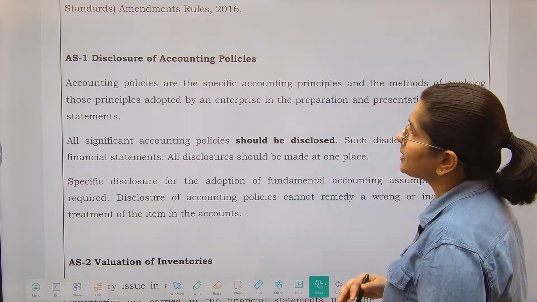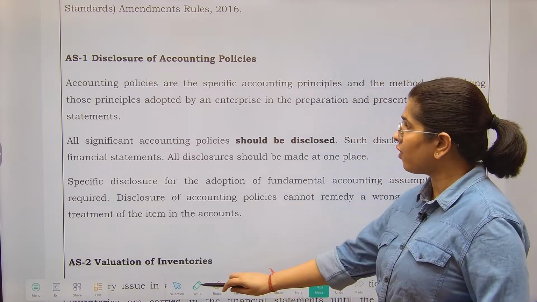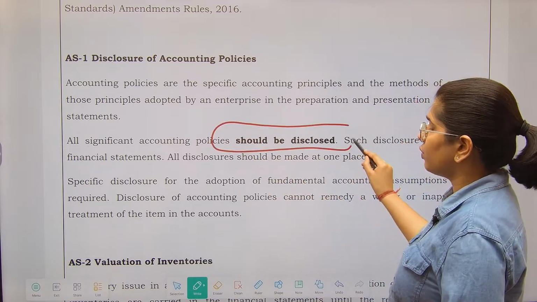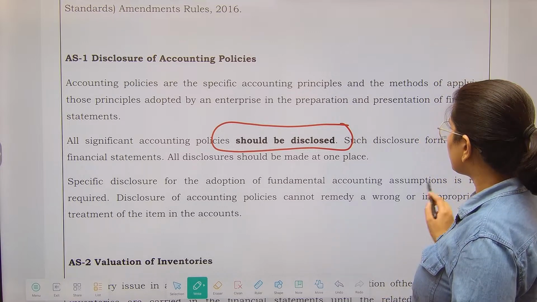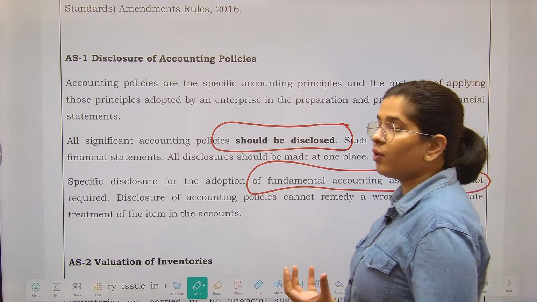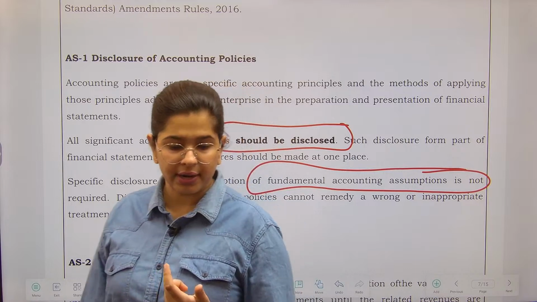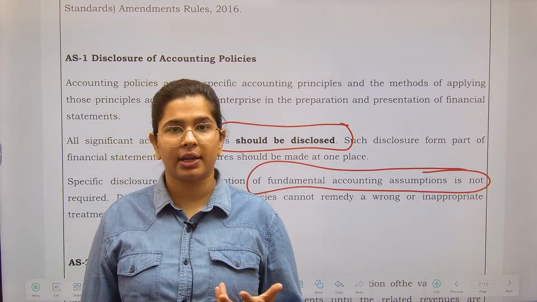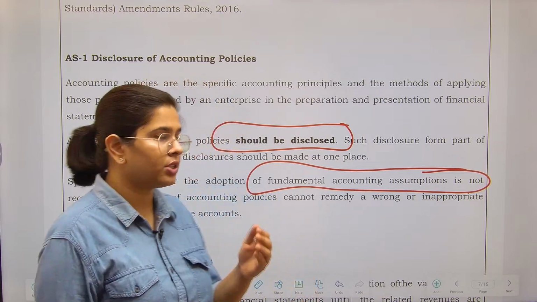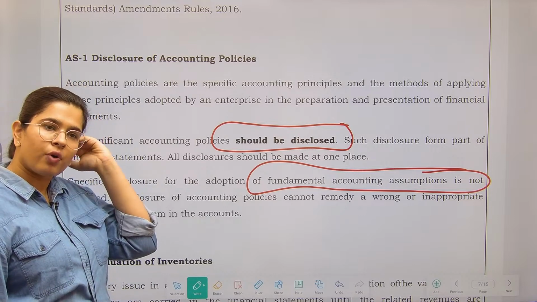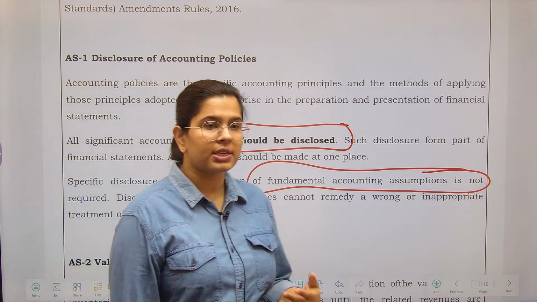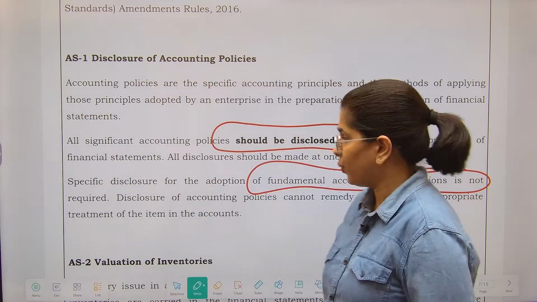So first of all, accounting standard 1 calls for the disclosure of accounting policies. All significant accounting policies should be disclosed at one place. Specific disclosure for the adoption of fundamental accounting assumptions is not required. See, fundamental accounting assumptions are like your going concern, right? There is no threat to your business organization. After that, all significant accounting policies should be disclosed: what accounting policies you are following with relation to inventory, with relation to depreciation. Such kind of things need to be disclosed by you.